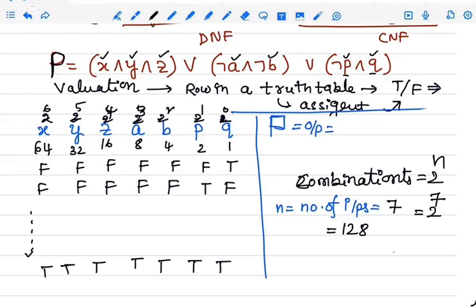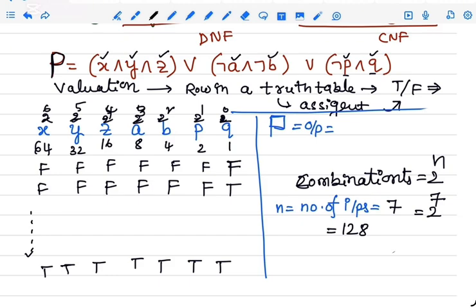We start from all 7 false and end with all 7 Boolean variables true. If we add these values, 64 plus 32 plus 16 plus 8 plus 4 plus 2 plus 1, we get 127.